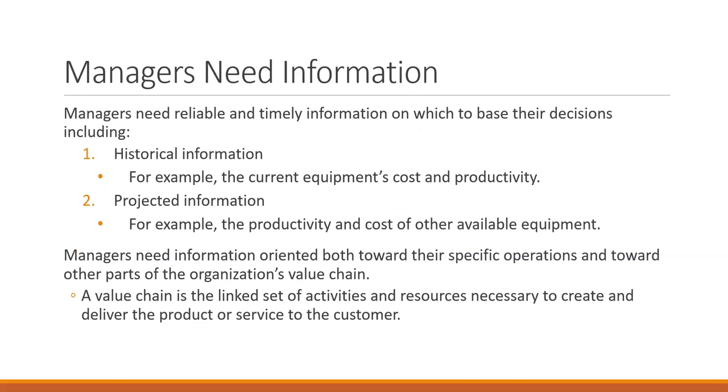We need information in an organization. We need both the historical information, so what have we been doing? Historical information is a lot of what we looked at last semester in financial accounting. What information do we already have about what the company is doing? Management accounting also looks at projected information. What do we plan to do in the future, and how much money do we need to pay for those plans?